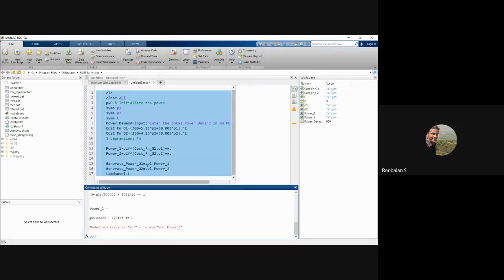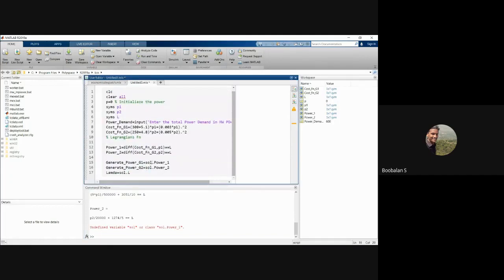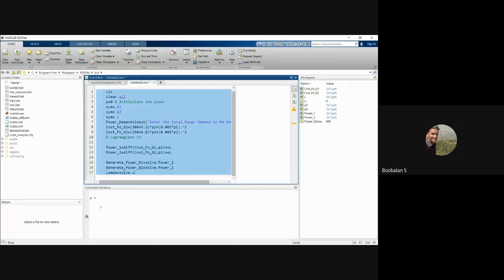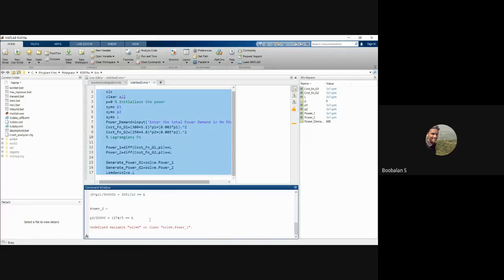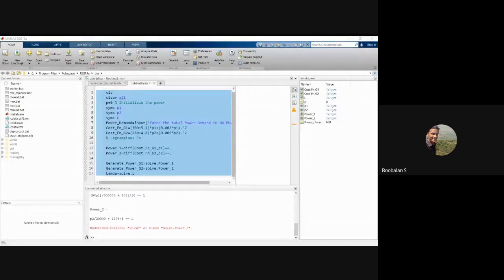Undefined power 1. Actually there is one more undefined power. There is an error now coming. Maybe this will give you an error, I guess, right? Where actually it's an undefined variable SOL, we need to use SOLV, I guess, right? We'll see solve, right? So we're just going to use solve. We'll try. 600 megawatts. Yeah, again there is a problem with the undefined function SOLV. Solve, there is an issue. We'll try to find out why SOL is not working.